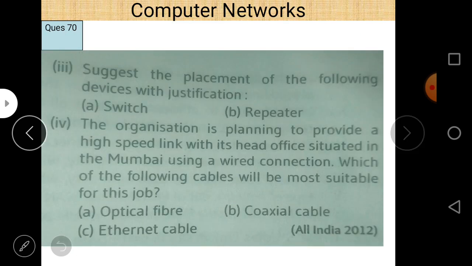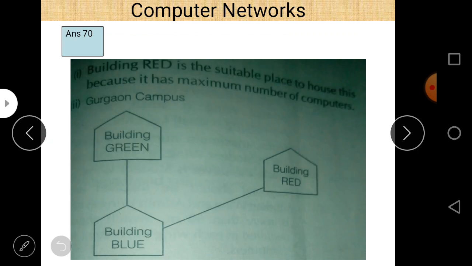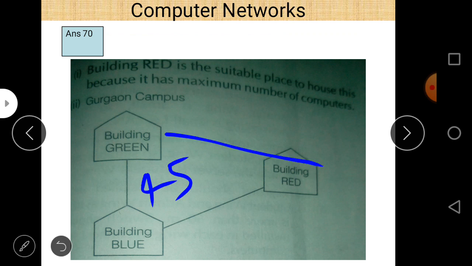Let us see: building green to building blue, building green to building red, and building green to building blue 45, 110, and 65.